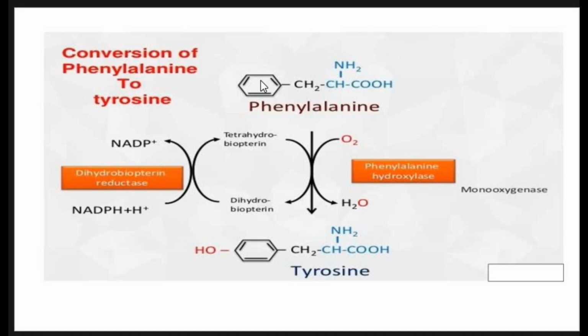You can see that this is the structure of phenylalanine. This is a phenyl group and this is the alanine group, a side amino chain CH2CH and NH2COOH. Here, hydroxylation is carried out in the presence of the enzyme phenylalanine hydroxylase, which is a monooxygenase, and the cofactor is tetrahydrobiopterin. It utilizes NADPH and it gets converted into NADP by transferring two hydrogen ions to dihydrobiopterin, which converts it into tetrahydrobiopterin. Finally, you will see that there is an addition of an OH group.